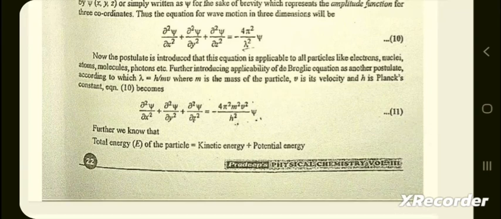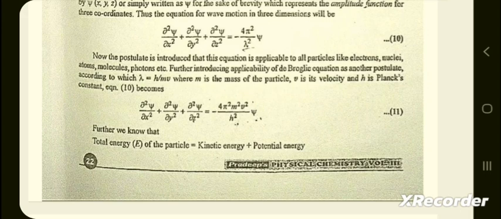Now the postulate is introduced that this equation is applicable to all particles like electron, nuclei, atom, molecule, photon, etc. Further introducing the applicability of the de Broglie equation as another postulate, according to which lambda is equal to h by mv, where m is the mass of the particle, v is the velocity and h is the Planck constant.